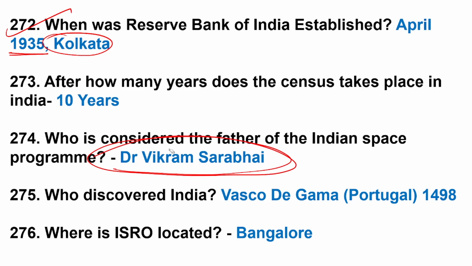Option A, APJ Abdul Kalam. Dr. Vikram Sarabhai is the correct answer. APJ Abdul Kalam is known as the missile man of India. Who discovered India? Vasco da Gama, year 1498. 276. Where is ISRO located? Headquarters of ISRO.